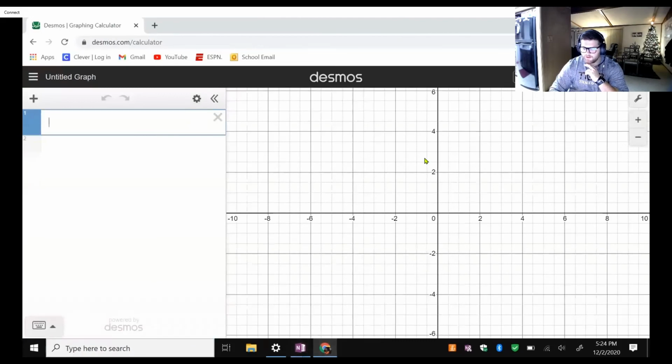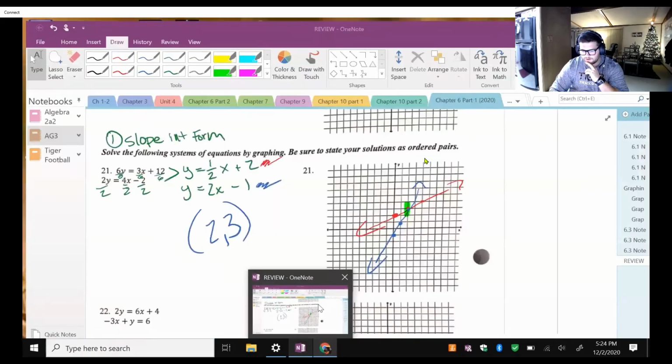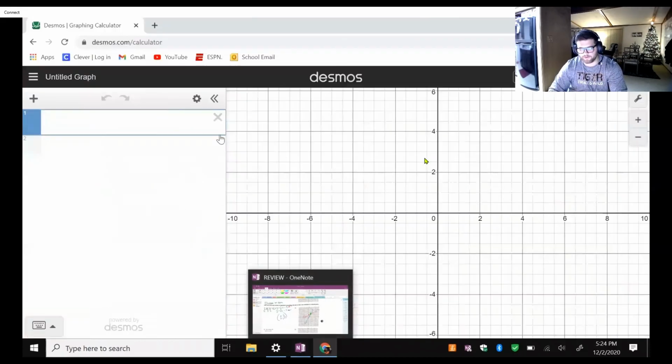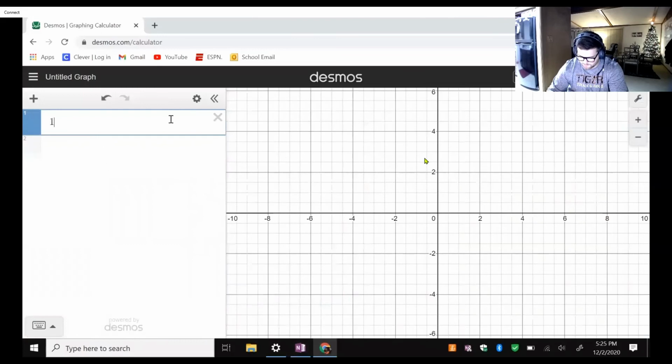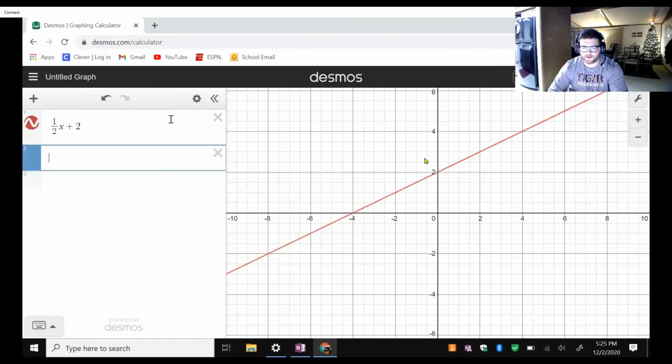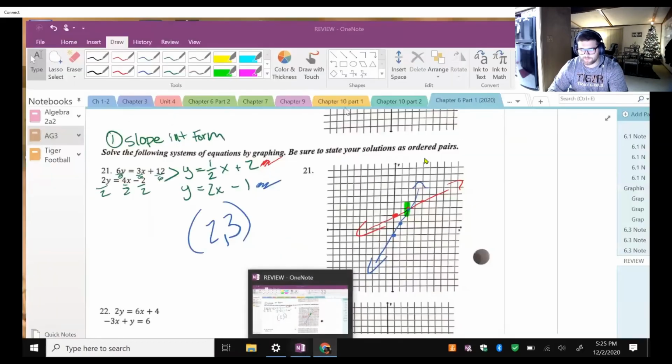What if I just type in the lines? Let's say not even simplifying it. Well, no, you probably need to simplify it. So let's put in the simplified version. 1/2 x plus 2 is the first one. Hopefully you guys can see this. That's my first line. Now let's go to my second line. What was it? I forgot already. 2x minus 1.